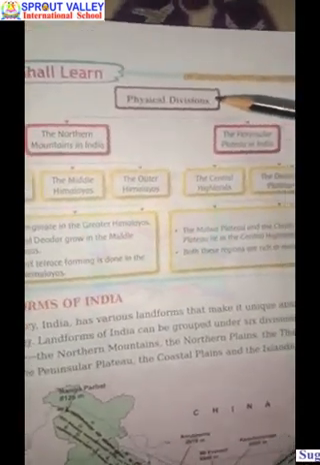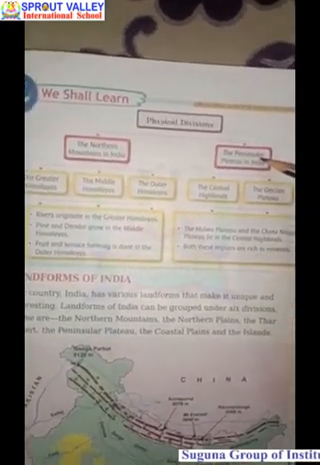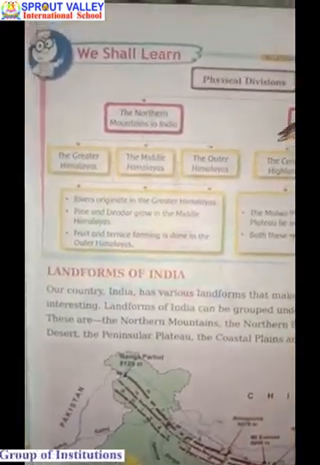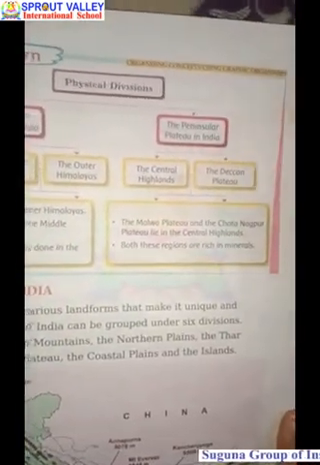Physical division. The northern mountains in India and the peninsular plateau in India come under the category of physical division. The northern mountains are divided into three parts: Greater Himalayas, Middle Himalayas, Outer Himalayas. The peninsular plateau has the Central Highlands and the Deccan plateau.